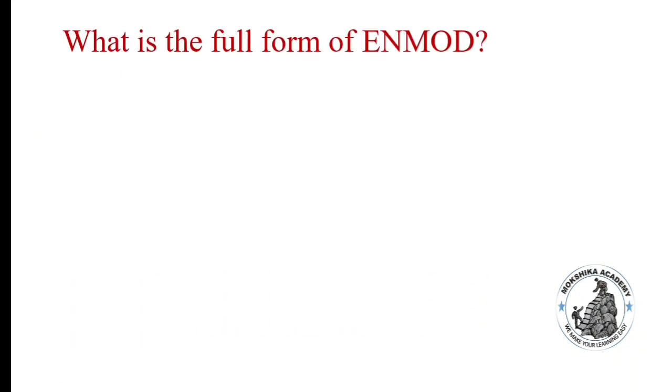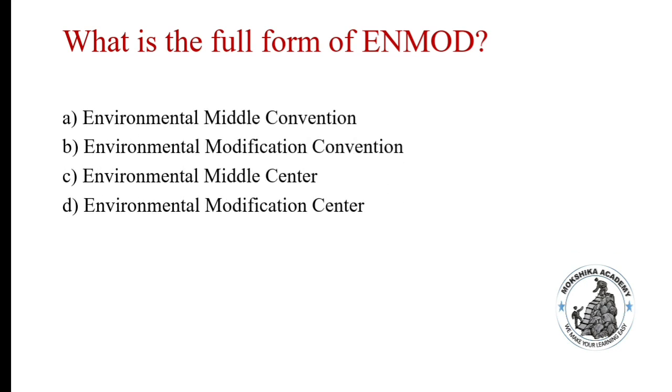What is the full form of ENMOD? Environmental Middle Convention, Environmental Modification Convention, Environmental Middle Center, Environmental Modification Center. Option B, that is Environmental Modification Convention, which is an international treaty.